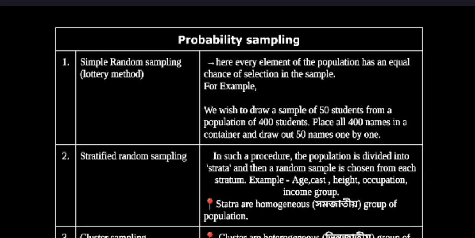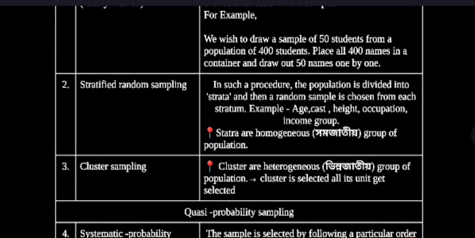Stratified random sampling. In such a procedure, the population is divided into strata and then a random sample is chosen from each stratum. Examples: age, caste, height, occupation, income group, etc. Strata are homogeneous groups of the population. Cluster sampling. Clusters are heterogeneous groups of the population. If a cluster is selected, all its units get selected.